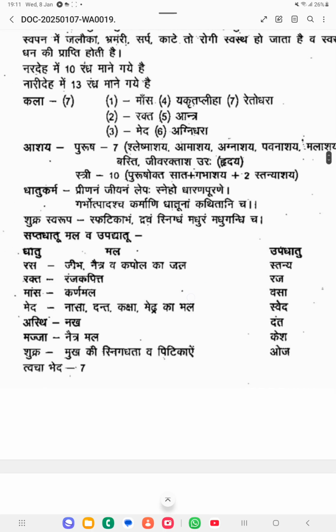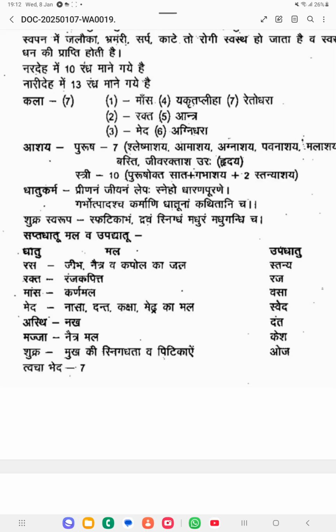Then he has explained Dhatu Karma. We know that we have 7 dhatus. The main functions of the dhatu are: preenanam, jeevanam, lepah, snehah, dharanam, purana, garbhotpada, which means it helps in the growth and development of the body, and it helps in reproduction. So these are the main functions of the dhatu. The same thing he has also mentioned.